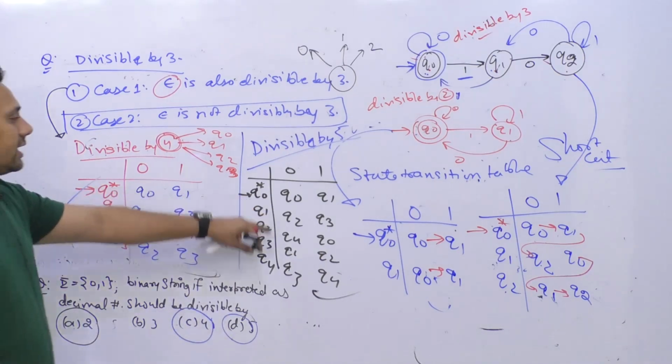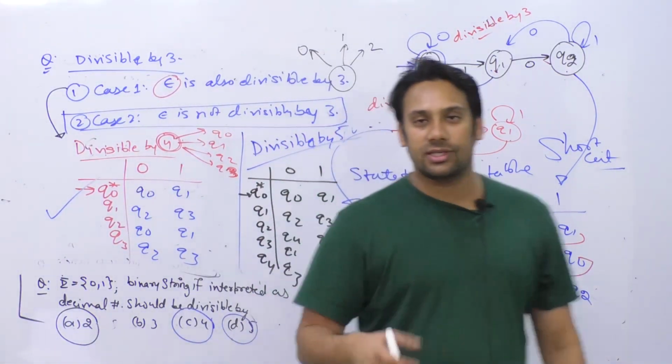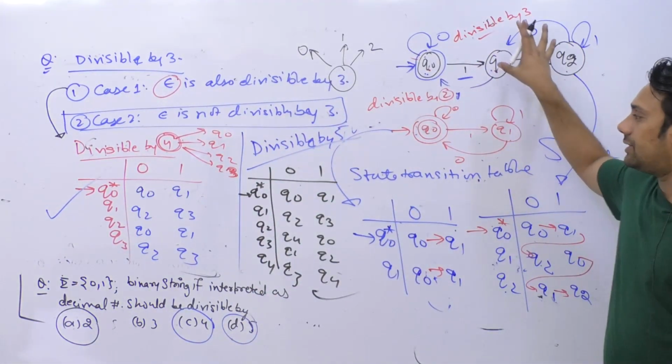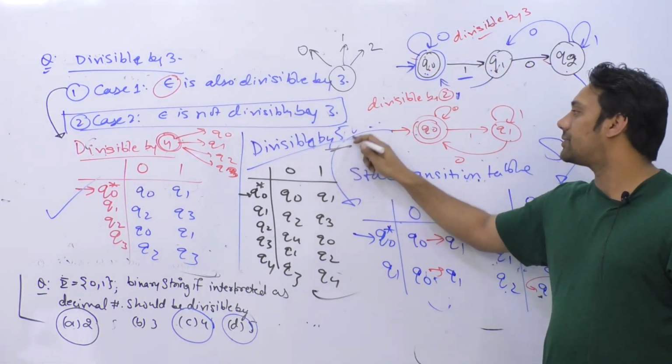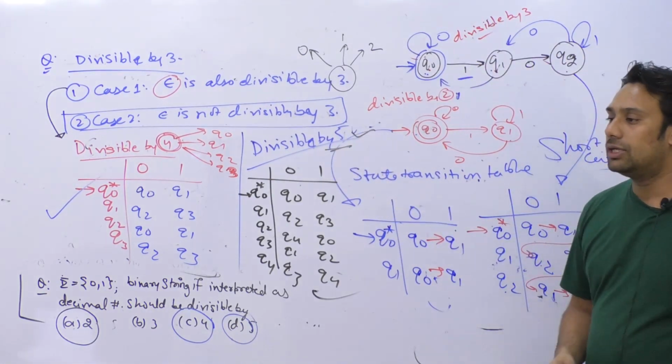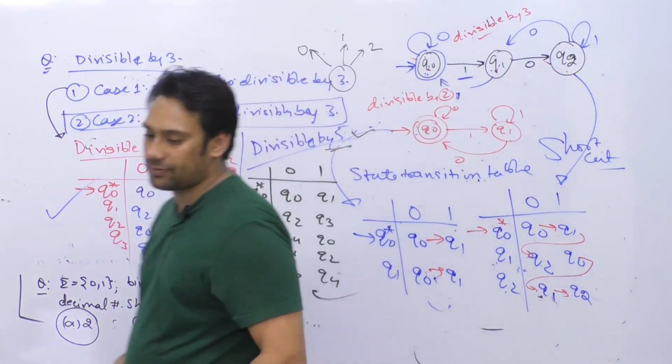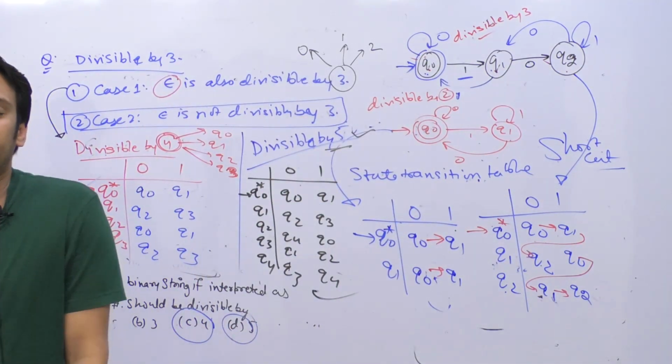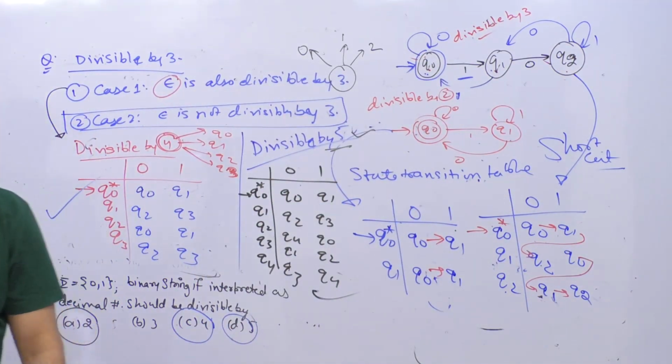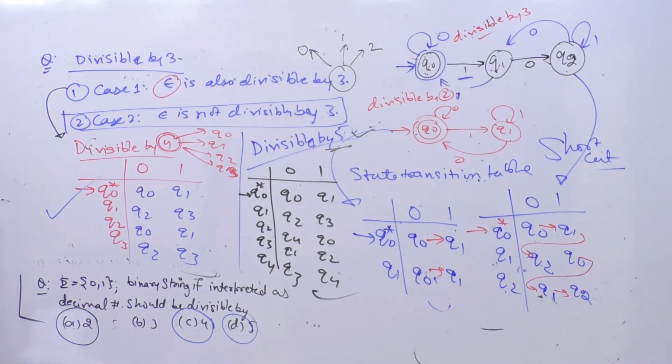Now using this table, you can create a diagram like this, and that diagram will give a divisibility test by 5. Clear? It's a very easy shortcut, right? One of the easiest things you can ever come across, the easiest short trick to solve this problem. Good.